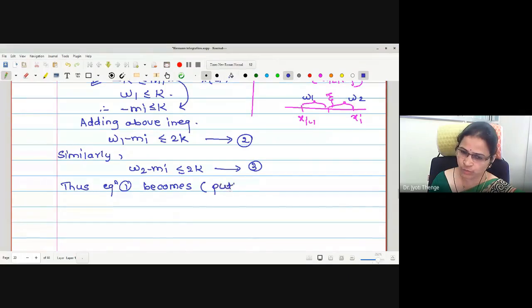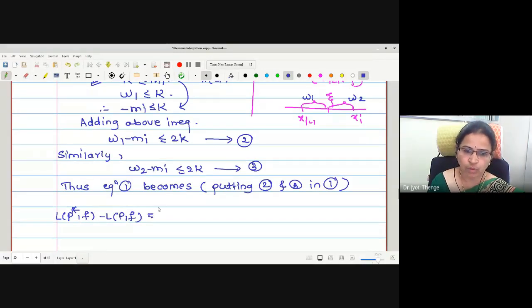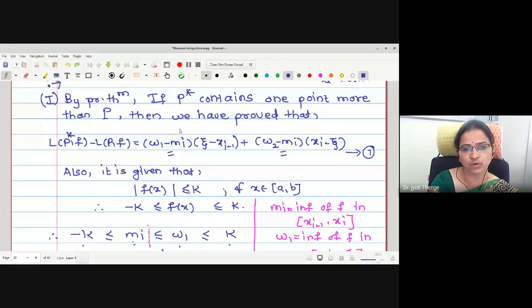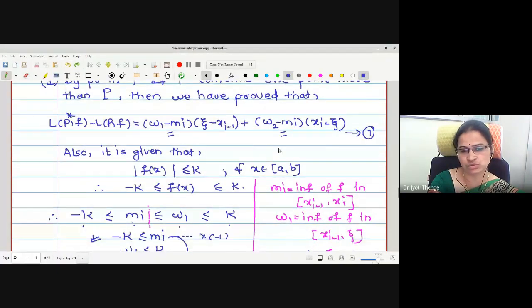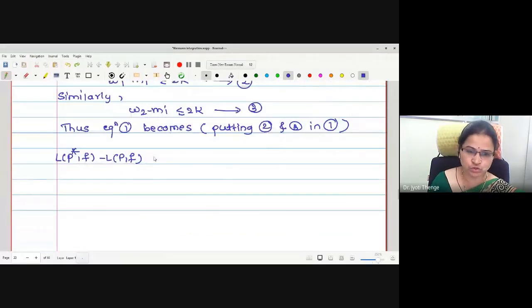Putting 2 and 3 in 1, the equation becomes: L P star F minus L P F, not equal to, sorry. Here it was exact equality, but now we are replacing this term by less than or equal to 2K, and this term by less than or equal to 2K. Therefore, the equality changes to an inequality, that is 2K.